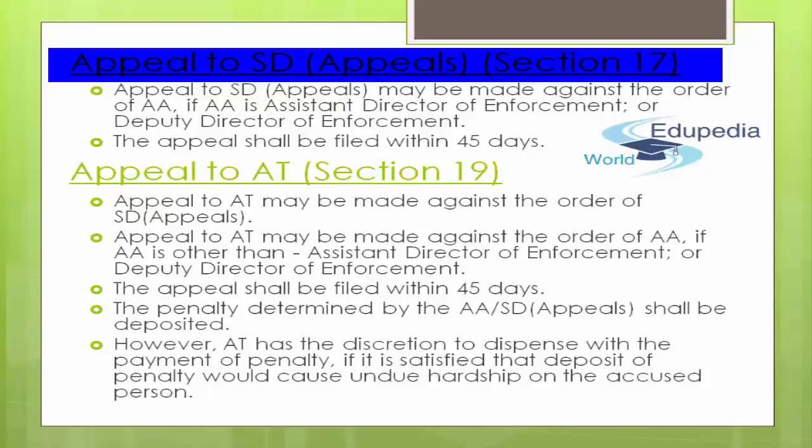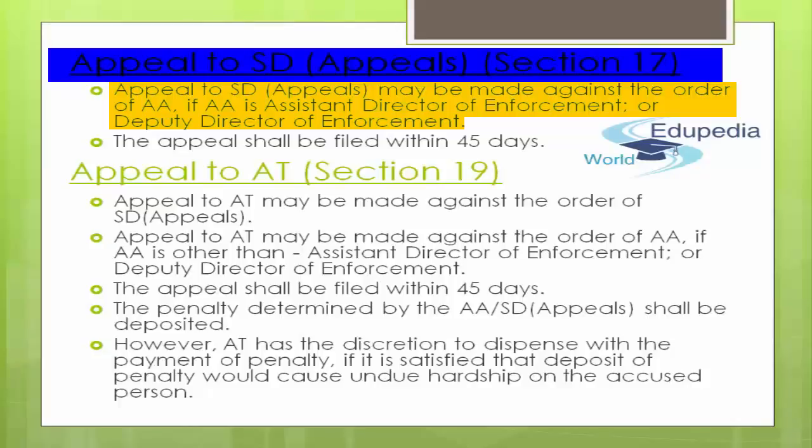Don't you think it will be an undue hardship for that person if no opportunity of making an appeal to a higher level authority is allowed? Absolutely, that will be an undue hardship for him or her. So the appeal to SD appeals is going to happen under Section 17, which is available to the accused person once the adjudicating authority provides their verdict.